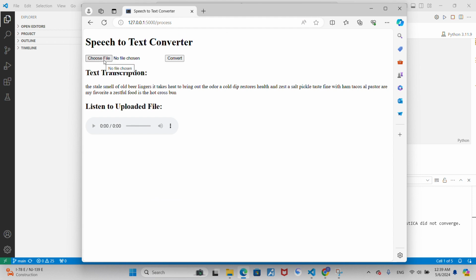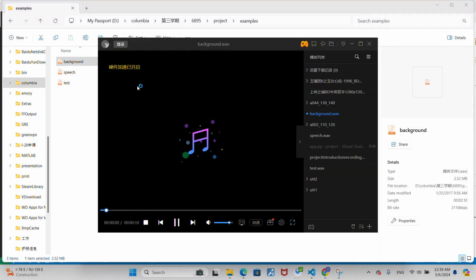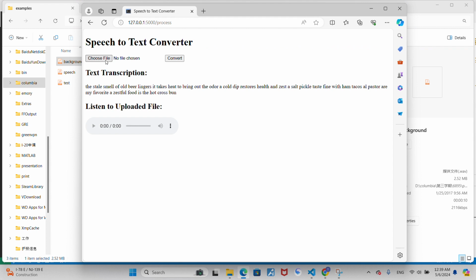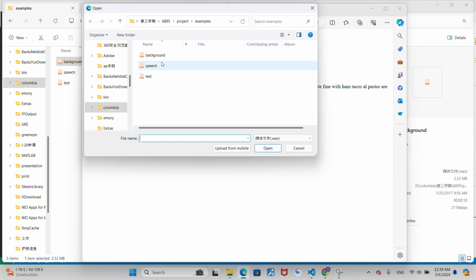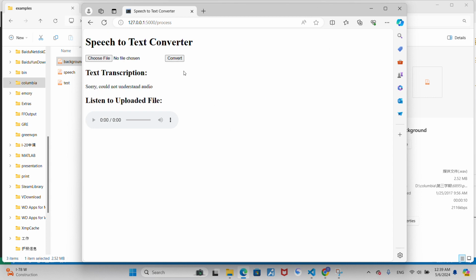I'm going to choose a file that contains no speech. Here I prepared an example that contains no speech, just pure background noises. Then I'm going to put it into my speech to text converter to see the results. Convert. And it will tell you it could not understand. So that's the major function of this block.